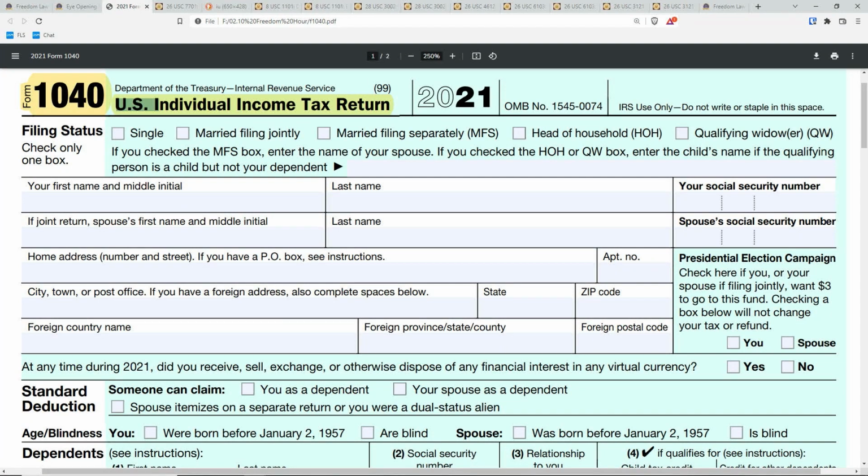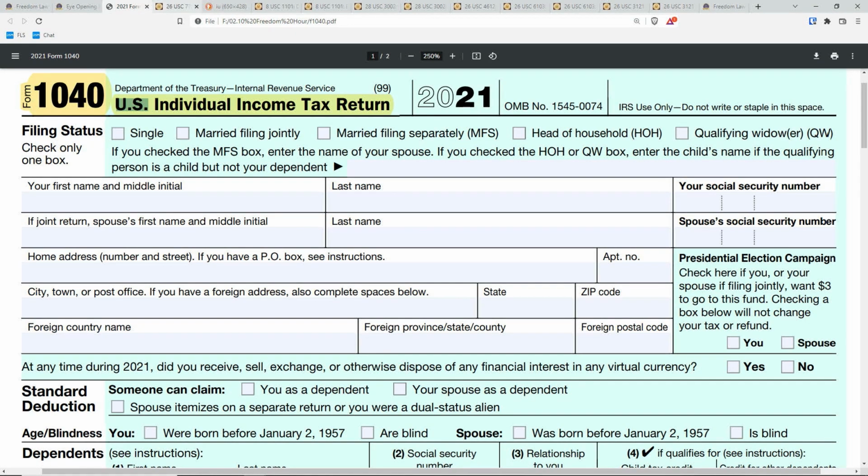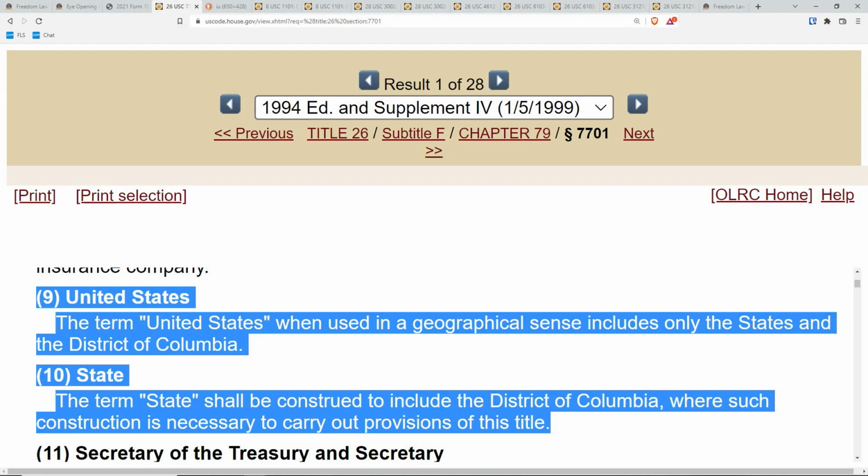And what you see, folks, is this. I showed you in the previous presentation that when you see a 1040 U.S. individual income tax form, the term U.S. here does not apply to the people of the 50 states. This U.S. means the District of Columbia. And when you fill out this form, you hang yourself. By filling out that form under penalty of perjury under oath, you put the rope around your neck and you hang. You shouldn't be doing that, folks. Don't hang yourself.